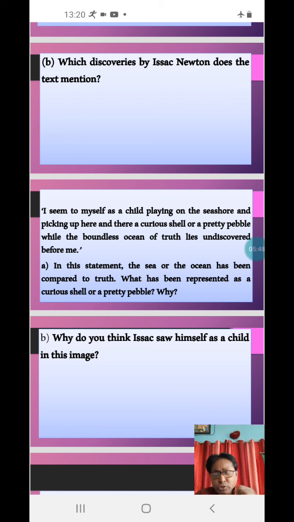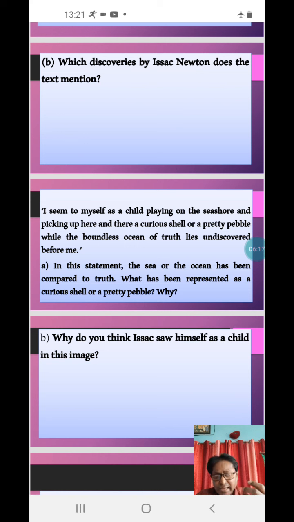Here the answer of this question will be: in this statement, the discoveries that Isaac Newton made, or the laws and mechanism which he understood, have been represented as a curious shell or a pretty pebble. He has compared all his discoveries and achievements to a curious shell or just a pretty pebble.